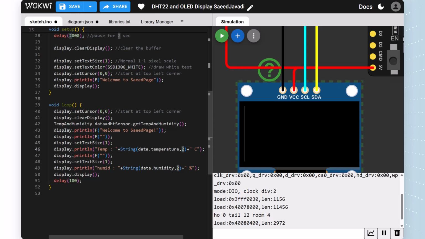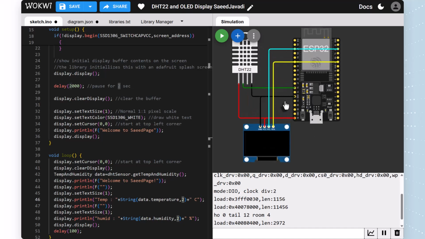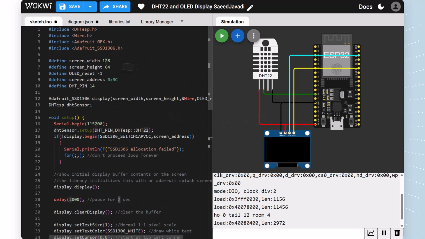And display.println humid plus String data.humidity 2, just like temperature. We need just 2 decimals after the point and the percent symbol. Display.display, then delay 100 milliseconds. Let's go to our project. I want to run it and see the result of this programming.